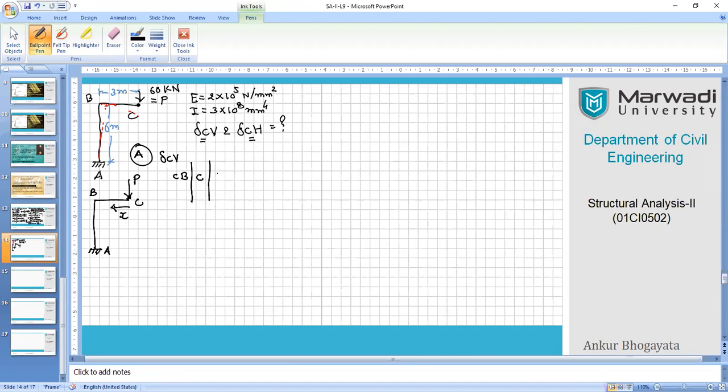Its length will be 0 to 3 meters. Here you can see 0 to 3 is given to us, so we'll write down 0 to 3 meters. Then I will write down the generalized equation Mx just for this segment, C to B. So naturally it will be Px, so negative Px.